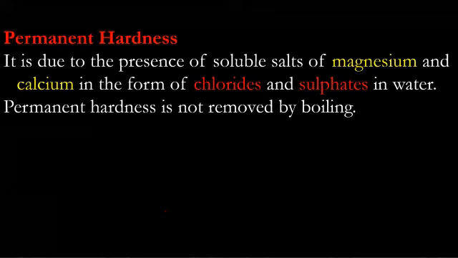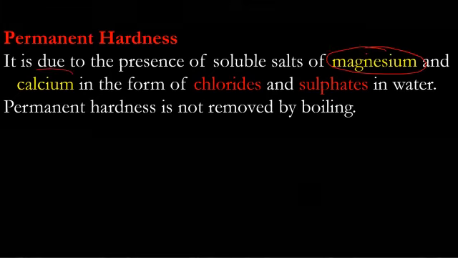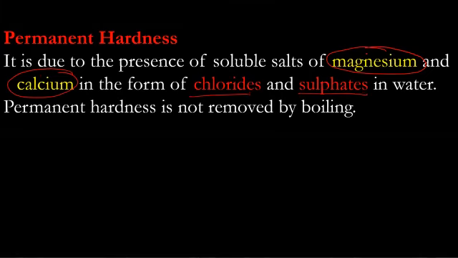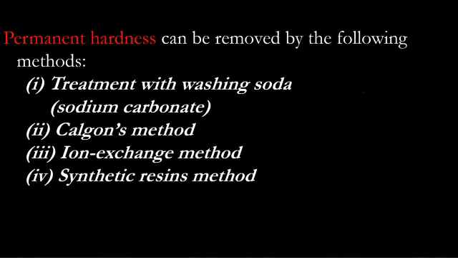Permanent hardness is again due to the same metals, but the anions are different now: chlorides and sulfates in water. Permanent hardness cannot be removed by boiling. To remove permanent hardness, we have these four different methods.